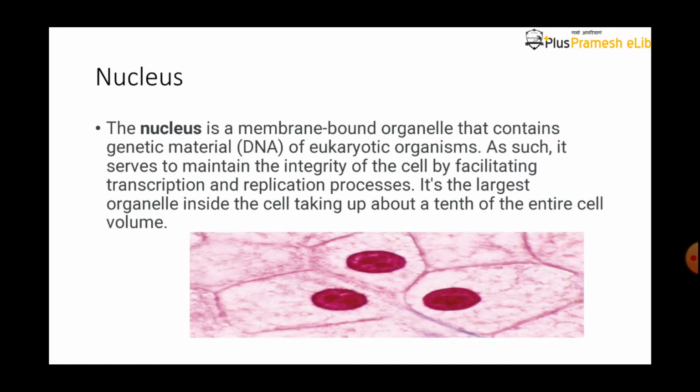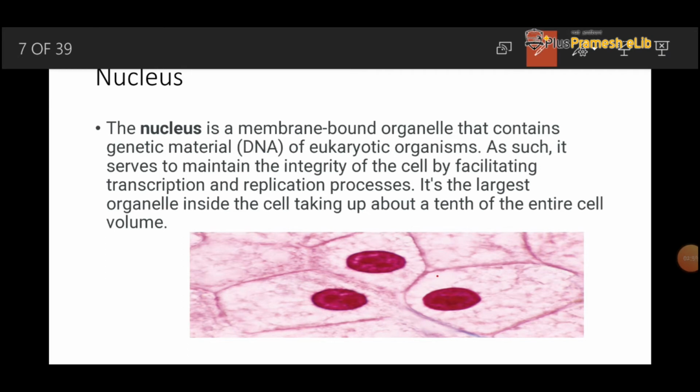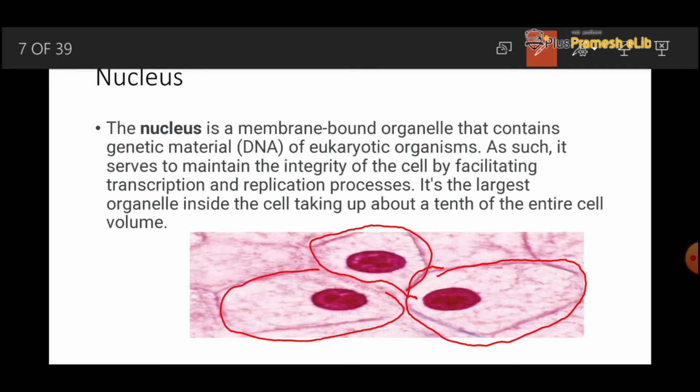We will see here the presence of a boundary in the cell. These three cells contain a boundary that is called the cell membrane, and in the center we can see a dark circle. This is the nucleus. The nucleus contains DNA or RNA.